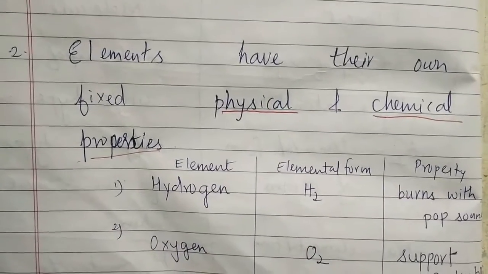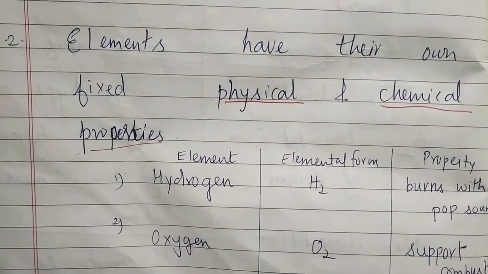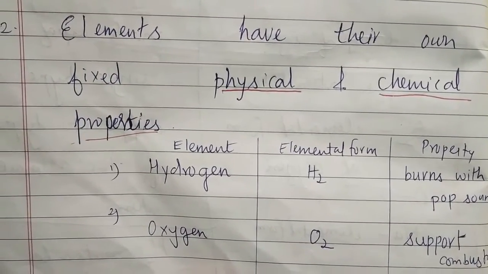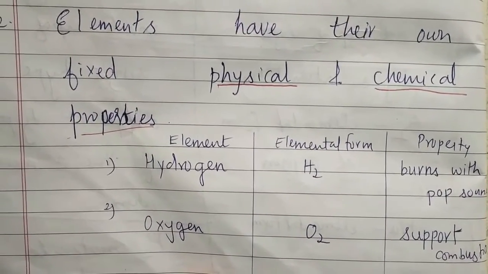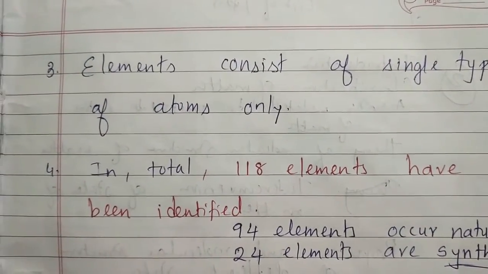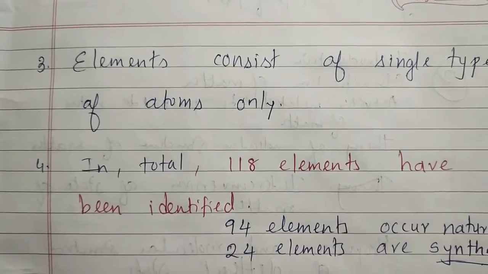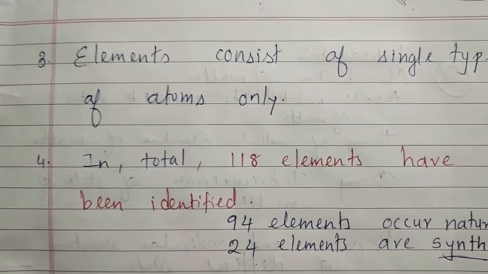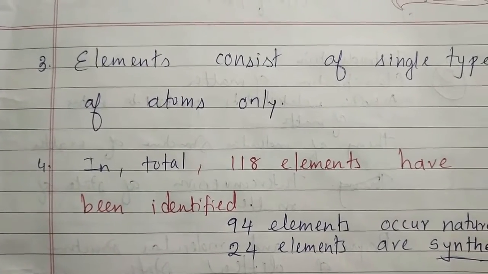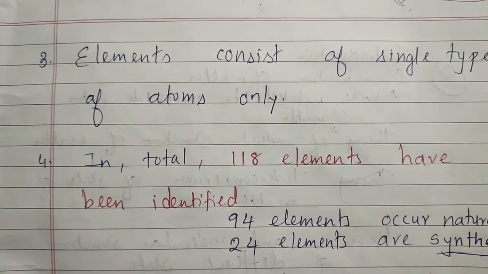For example, hydrogen is a combustible gas. It burns with a pop sound. So it is a specific property of hydrogen. Oxygen, we all know that it is a supporter of combustion. Elements consist of a single type of atoms only. It means if you have a block of sodium, it will have only sodium atoms.